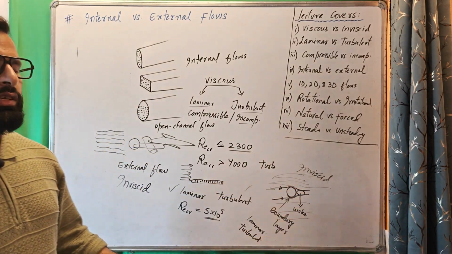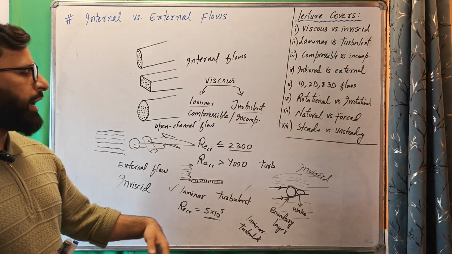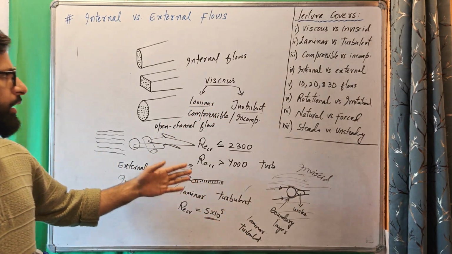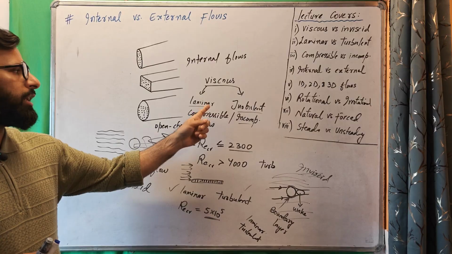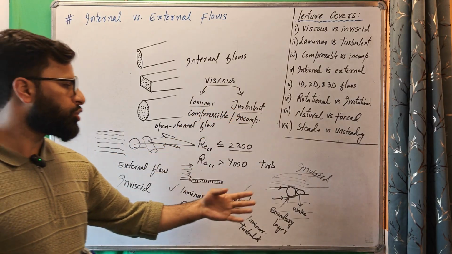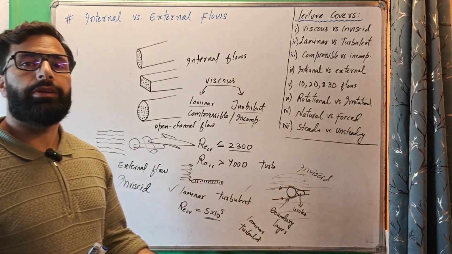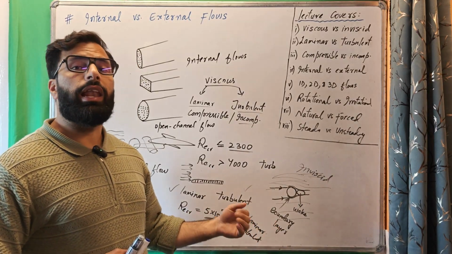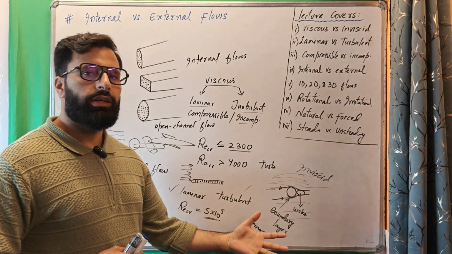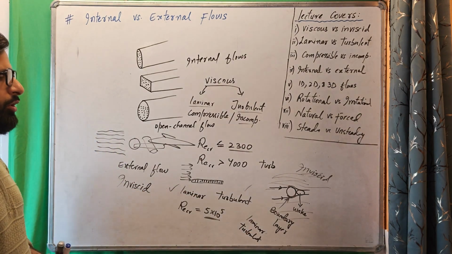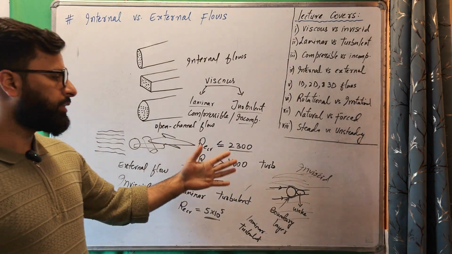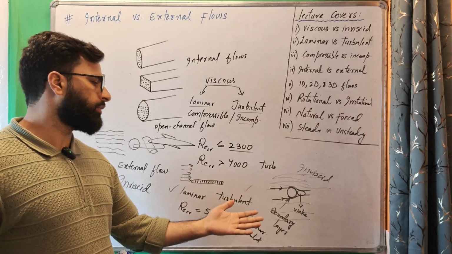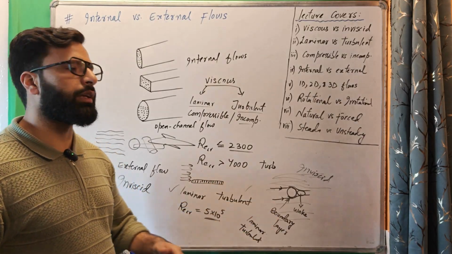In these two regions the viscous effects are dominant, and they can be laminar or turbulent. So these two regions can be laminar, can be turbulent. Just like I said, boundary layer can be laminar, boundary layer can be turbulent, which is also important to deal with separate types of theories: laminar boundary layer theory, turbulent boundary layer theory.